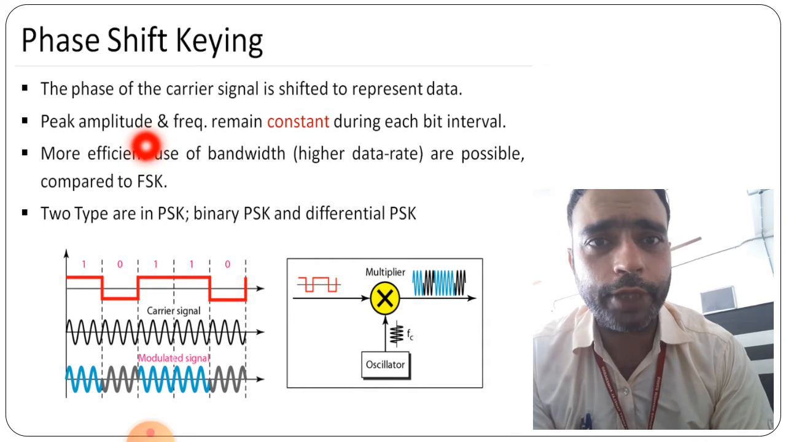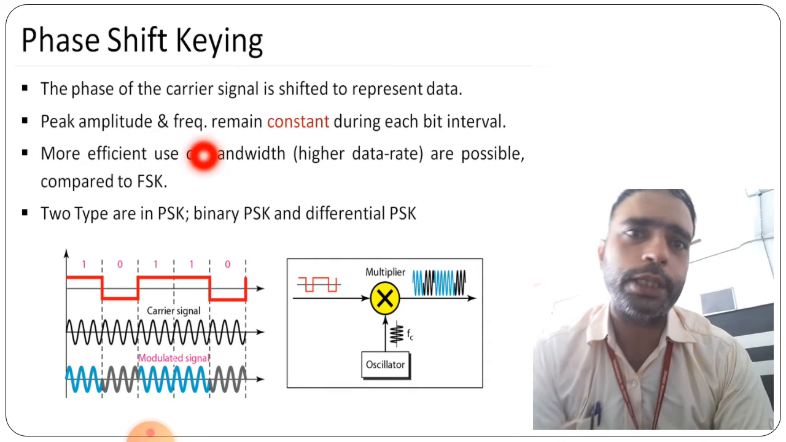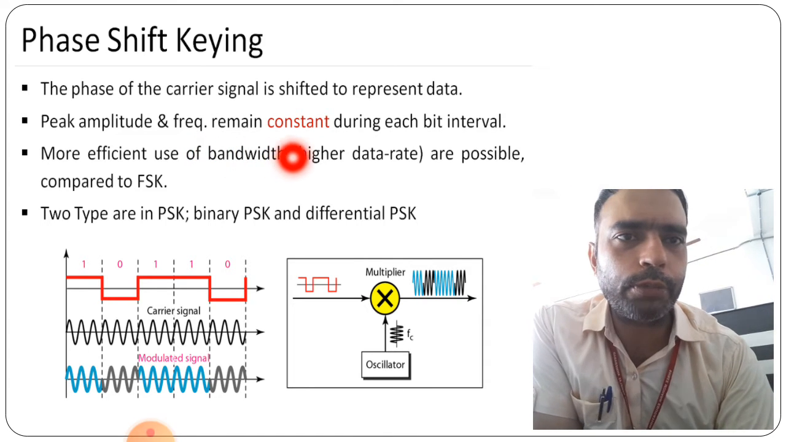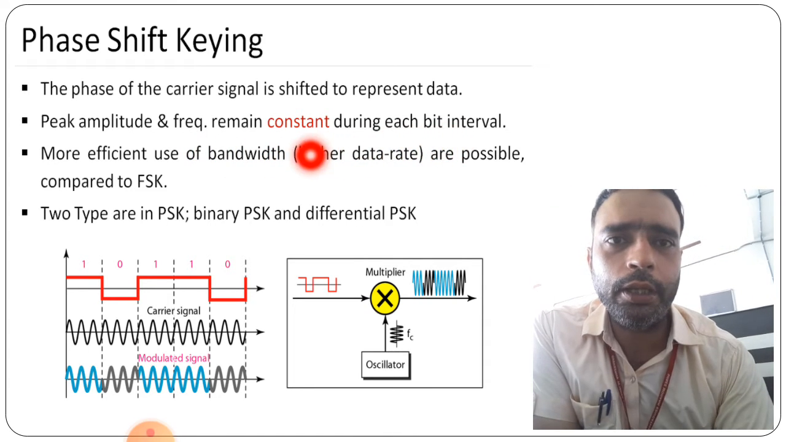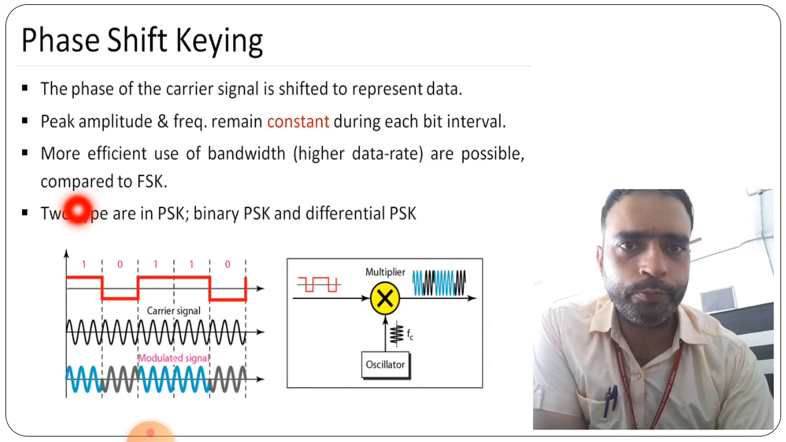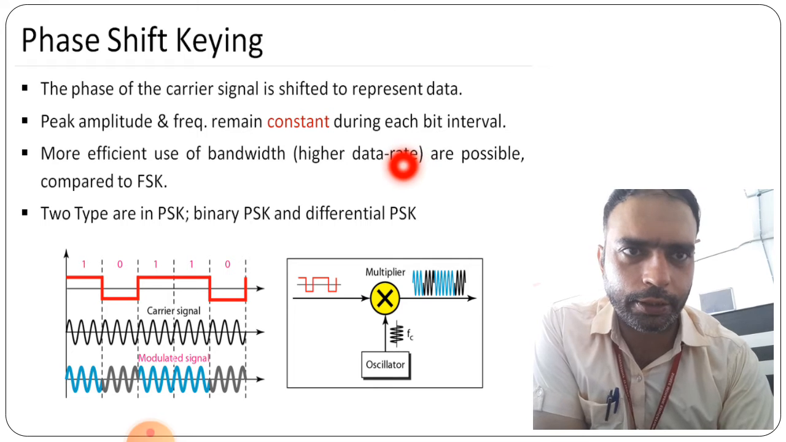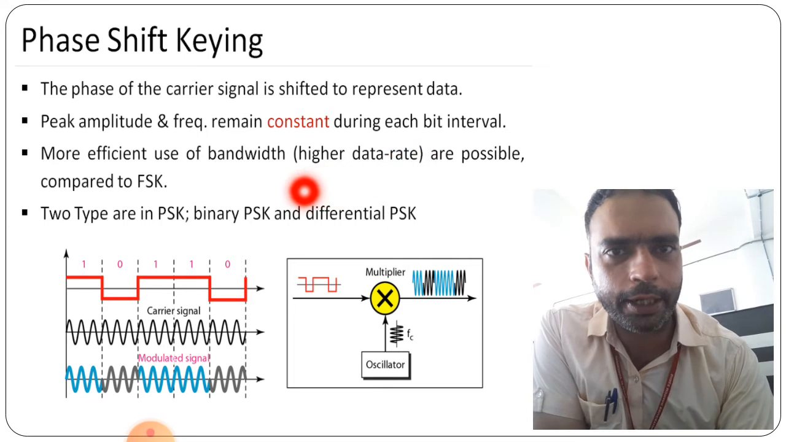So finally, what we are able to see here is that amplitude and frequency, the other two parts, will remain constant during each bit interval. So the most efficient use of bandwidth is possible here compared to FSK. So a higher data rate transmission can be done, right?